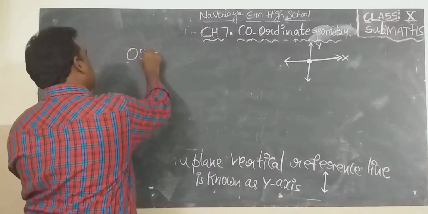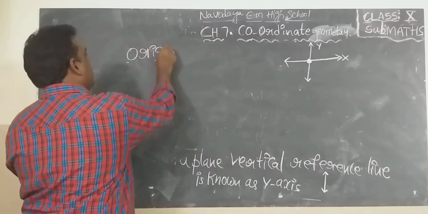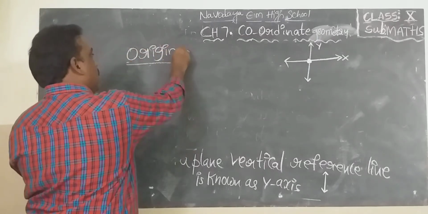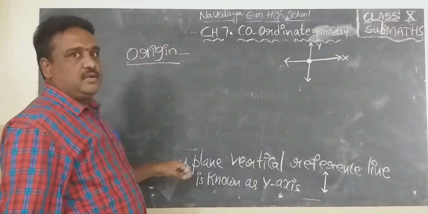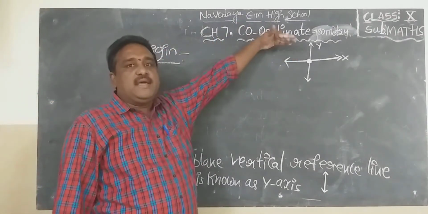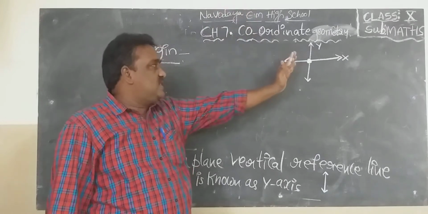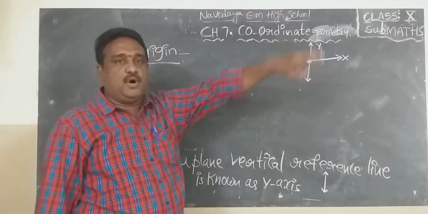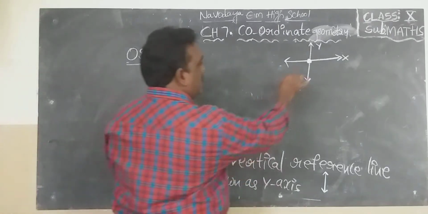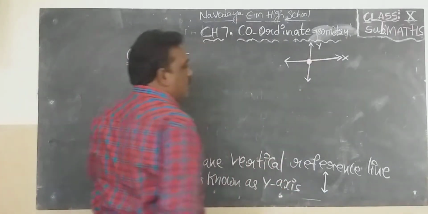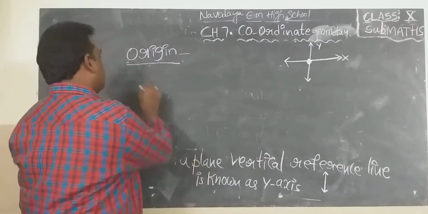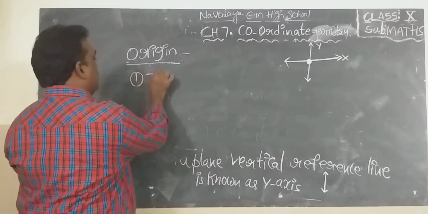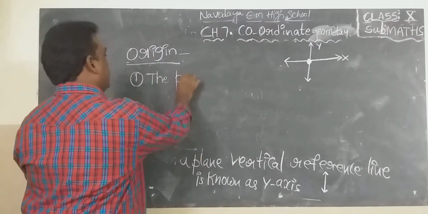Next definition, next point: origin. What is the definition of origin? See the diagram again. The x-axis and y-axis meet at one point, they intersect at one point. That point is known as the origin. So, what is the definition of origin?